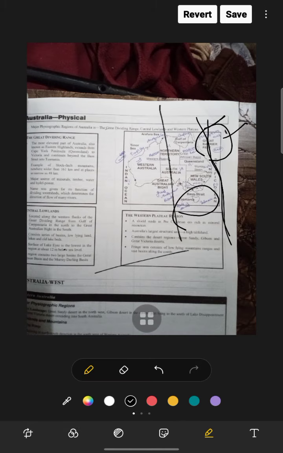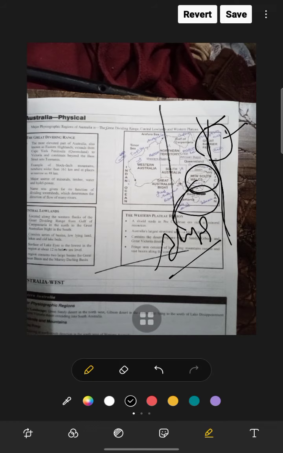The Australian Alps lie in the southeast of New South Wales. Here is New South Wales. The Australian Alps lie in this area and include the continent's highest peak, Mount Kosciuszko. The Murray-Darling Basin is the basin of Australia's largest river system, the Murray and its tributary the Darling. The Snowy River stream is there. Tooma Falls and Shannon are major hydropower schemes. And the Great Barrier Reef is this area, as I showed you before.